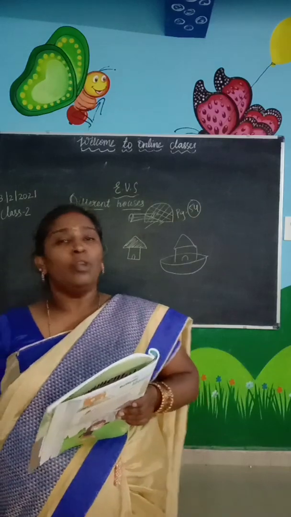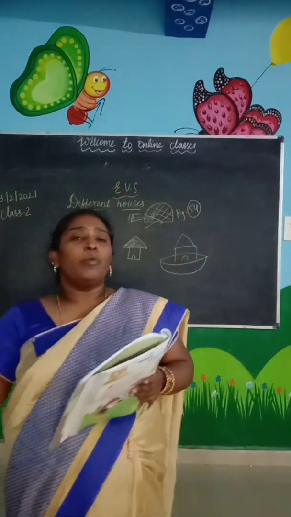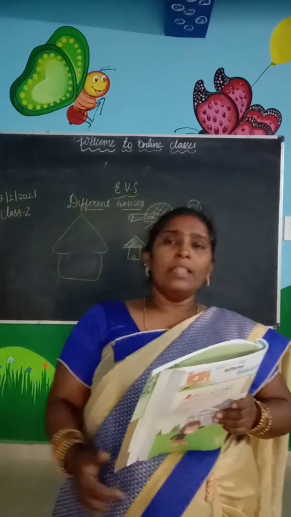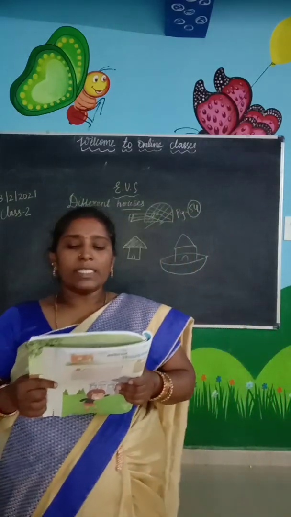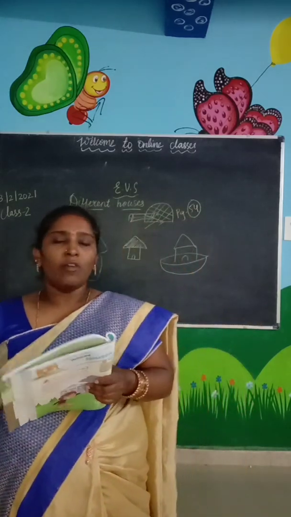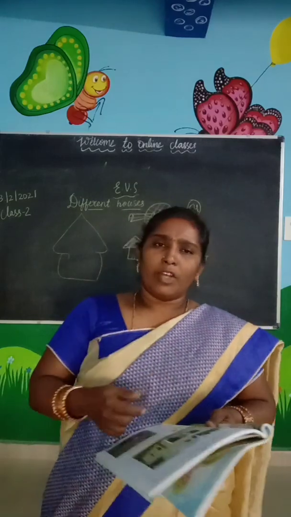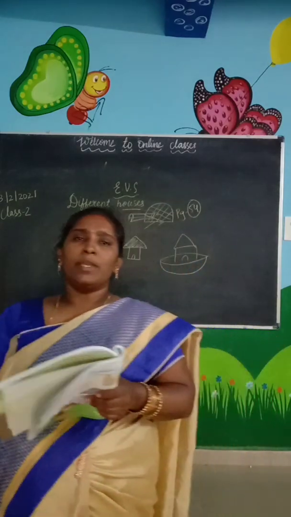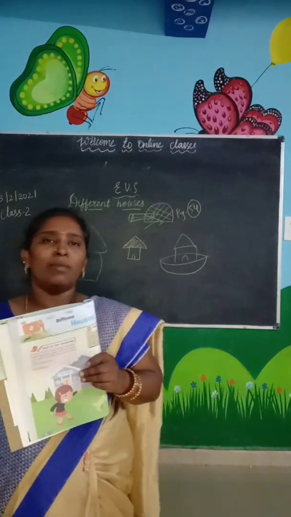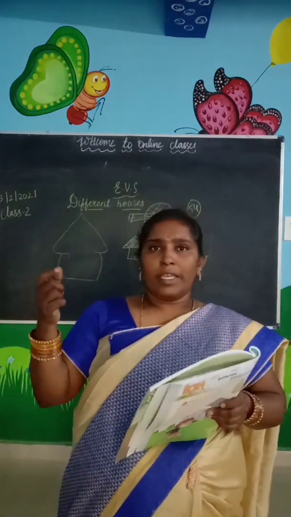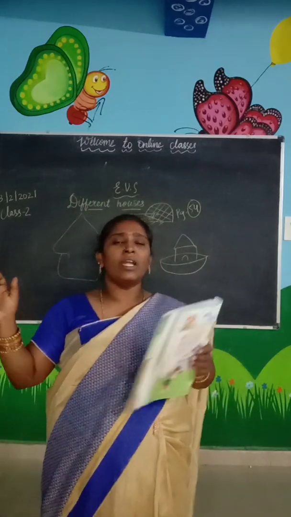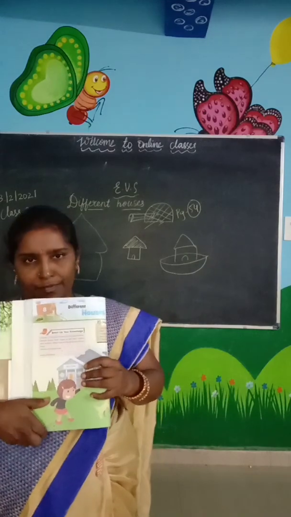We live in a house to protect ourselves from heat, cold, rain, animals, and thieves. We keep our things safe in our house. Our house gives us comfort. So all the things we have, like our clothes, accessories, ornaments, books, files, documents, and the TV, refrigerator, washing machine, all those things we keep in our house and we will lead a comfortable life.